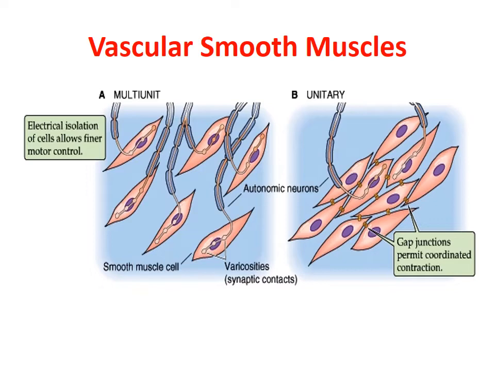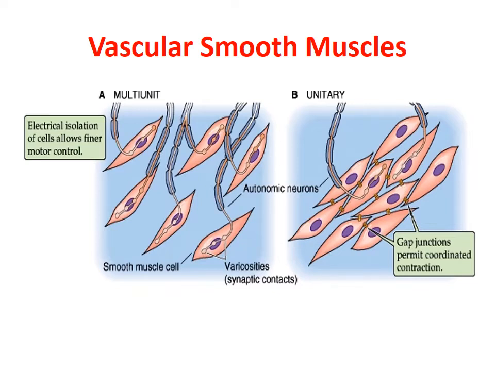Whereas in figure A, which is multi-unit, you see each single smooth muscle cell is separately innervated, and there is no structural or functional connection between the adjacent smooth muscle cells.